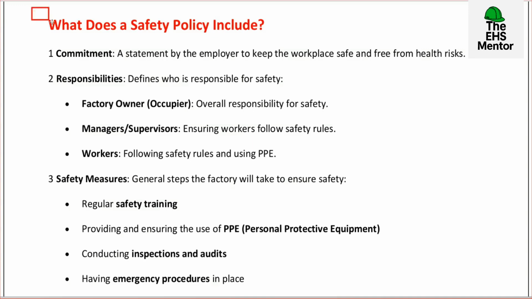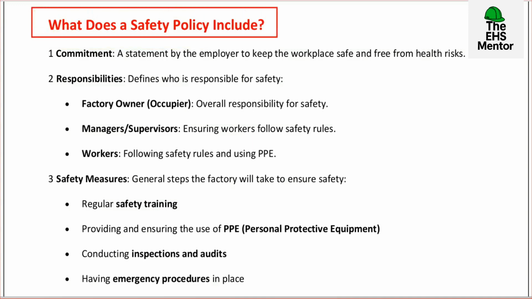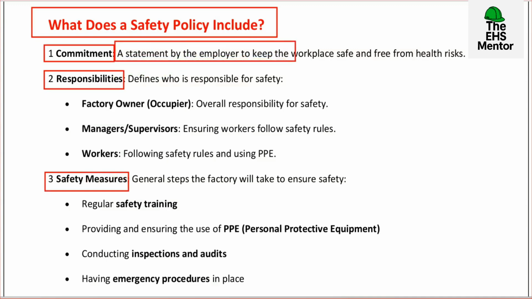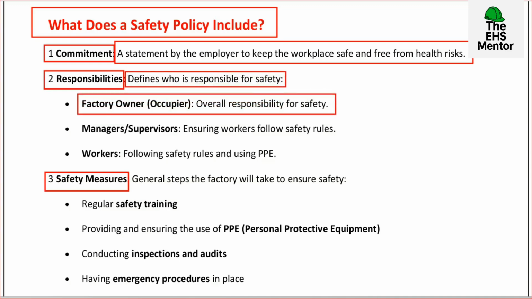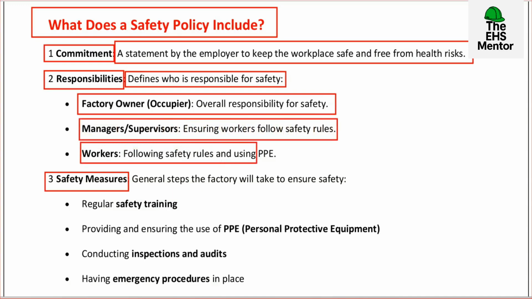Now we will know what a safety policy includes. If you want to write a safety policy, this part is very important for you. Here you can complete a safety policy in 3 parts. First one is commitment, second responsibilities, and third safety measures. So what is commitment? A statement by the employer to keep the workplace safe and free from health risk, as we saw in the definition. Now responsibilities. Define who is responsible for safety, such as the factory owner, who has overall responsibility for safety, the manager and supervisor, who ensure workers follow safety rules, and the workers, who follow safety rules and use PPEs.